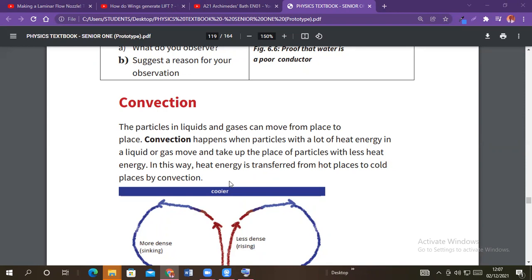The same thing if you have a candle burning. The air that is above the candle flame becomes very hot. It becomes energetic. It becomes less dense and it rises.